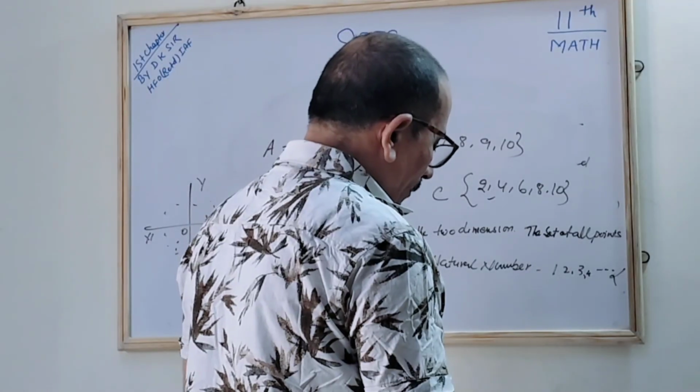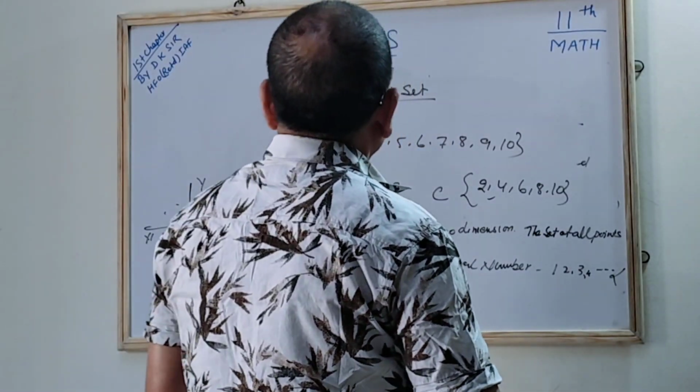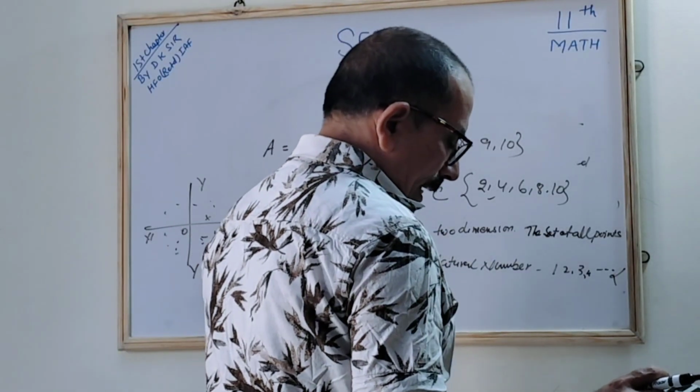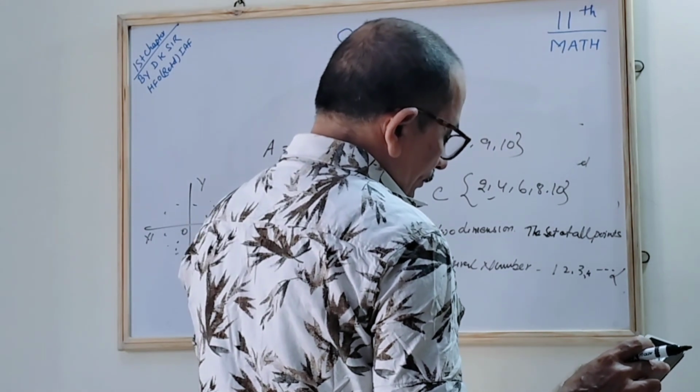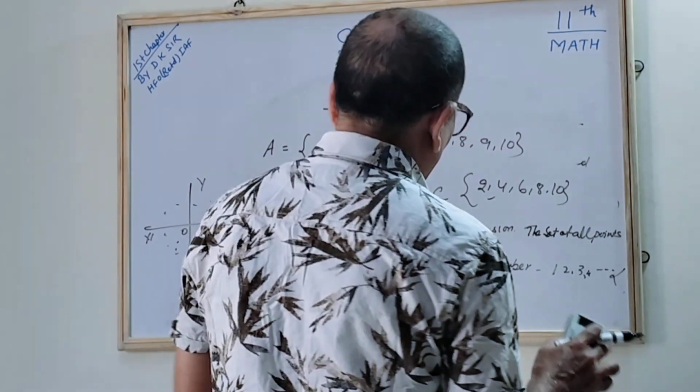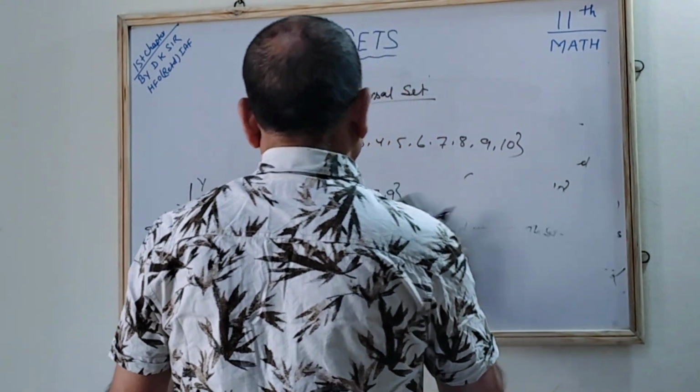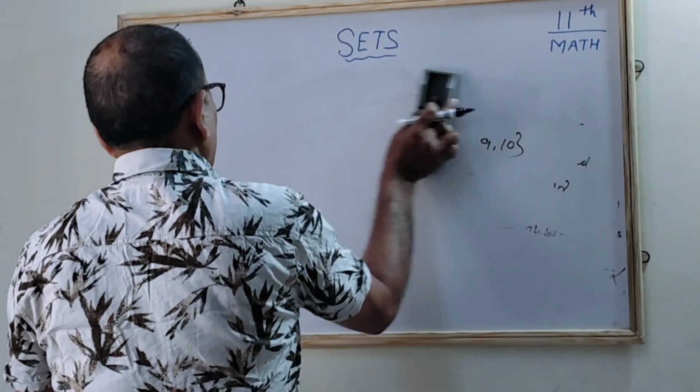So this is all about the universal set. The next is the Venn diagram, or Venn-Euler diagram. Both are said.